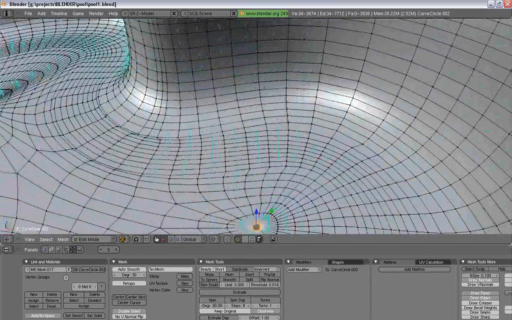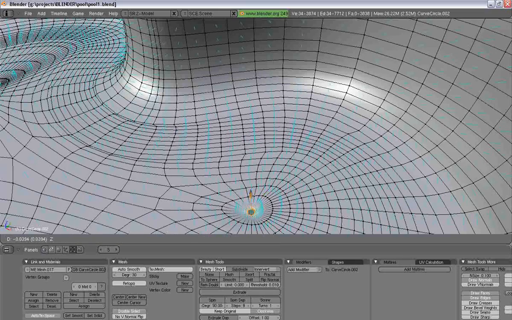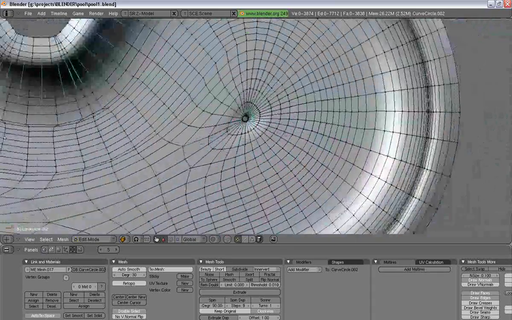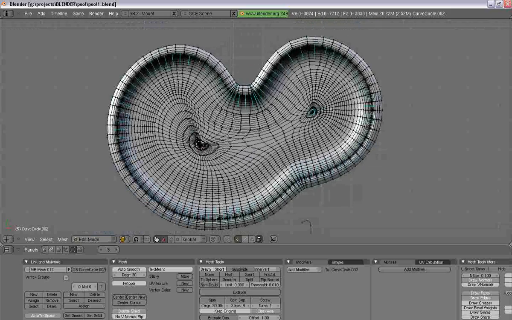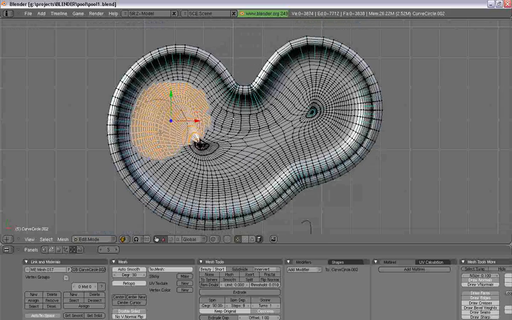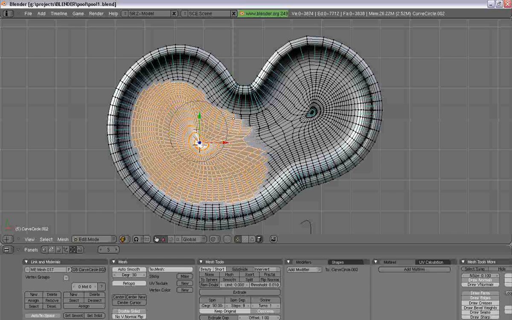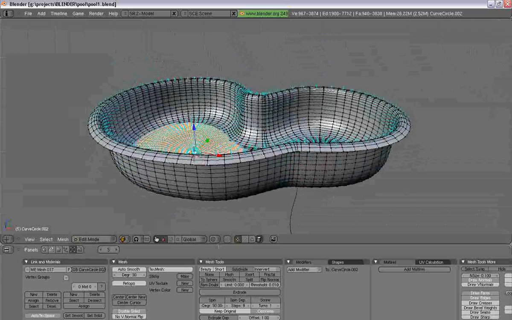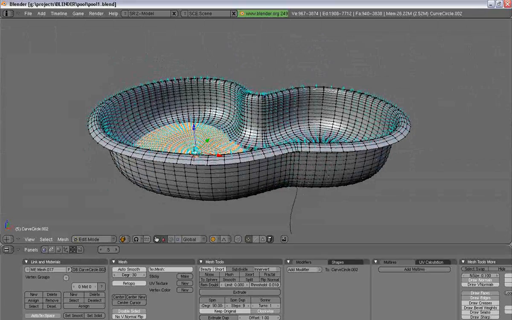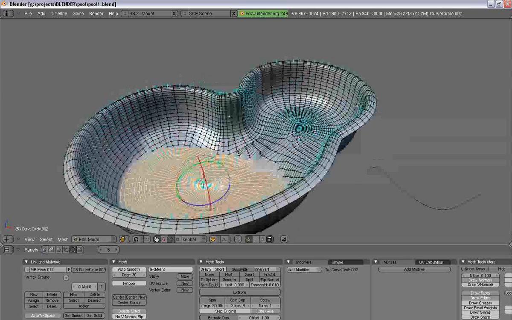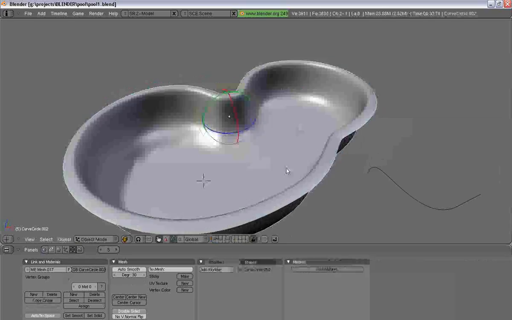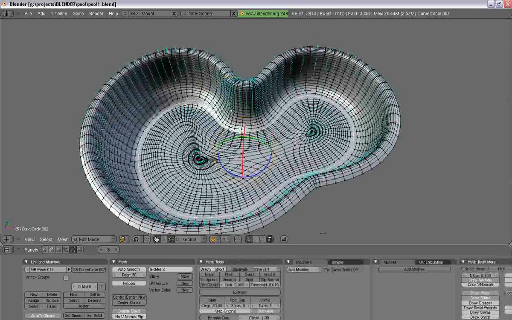The first thing I want to do is push my drain down a little bit, and then I'm going to select all these vertices right here, and we're going to give some depth to our pool. I'm going to turn connected on, and I'm just going to pull these, rotate them downward.